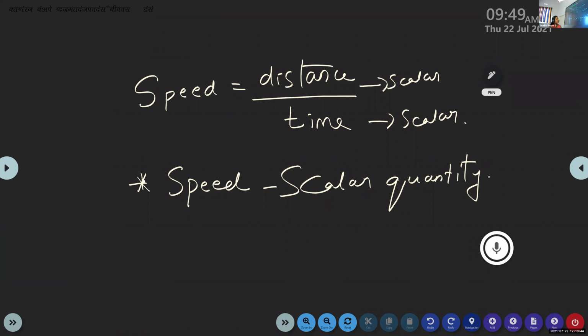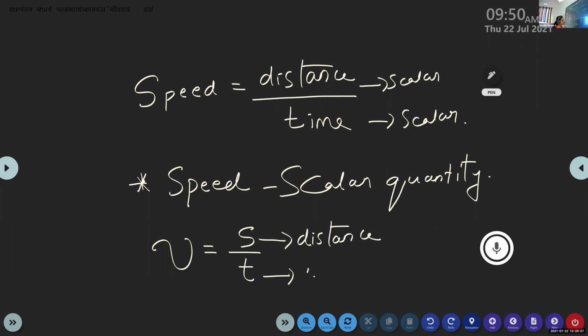So here we have defined the speed. Write the mathematical expression for speed and equation for calculating the speed. Mathematical equation for calculating speed is nu is equal to S by T. You have a tendency to write D instead of writing S, but here the S represents the distance, T represents the time, and the letter nu represents the speed.